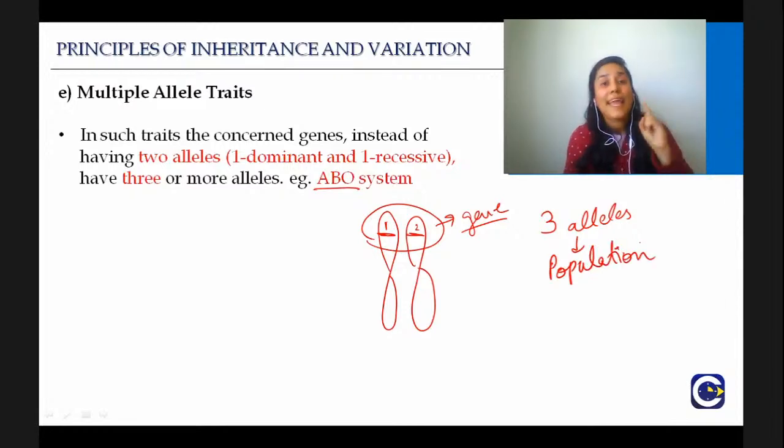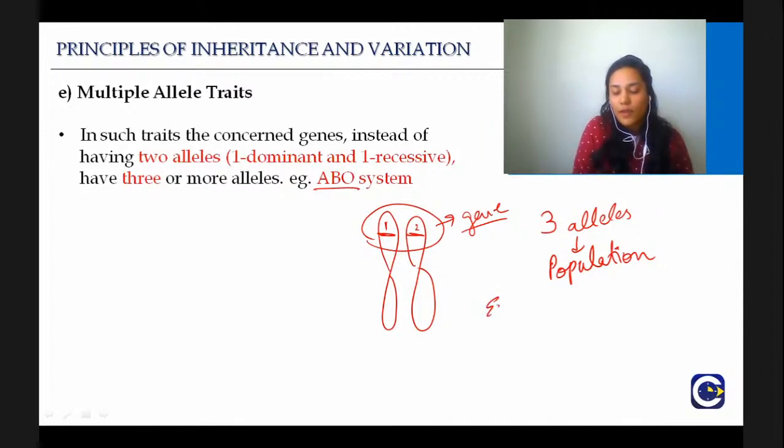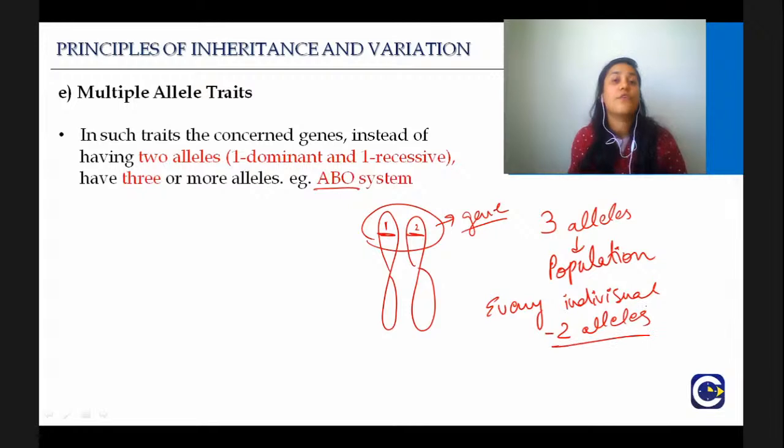But every individual will still have 2 alleles, because 2 alleles always form one gene. Alleles are 2 different molecular forms of a gene. So that is why it is called multiple alleles.